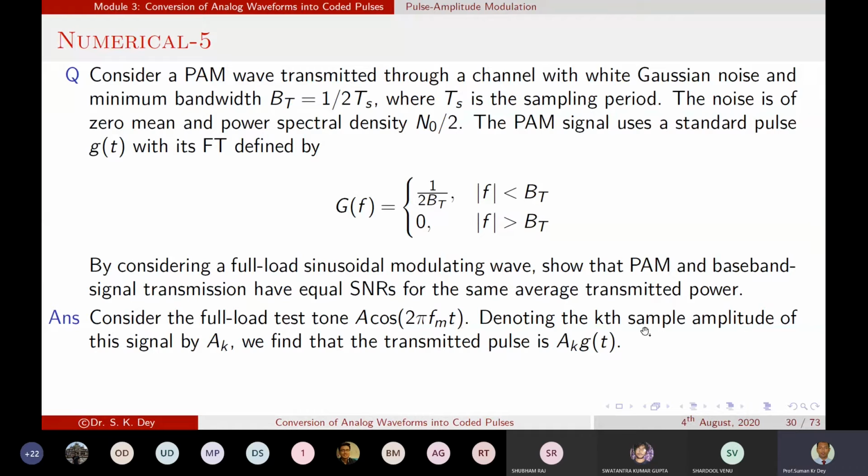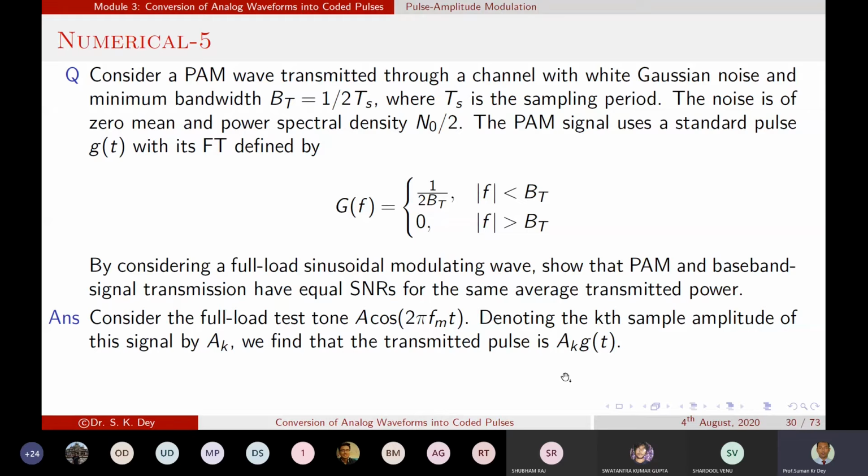Here the kth sample amplitude is ak. If we take any sample's value at the kth position, the sample's amplitude will be ak. So we need to find the transmitted pulse, and what is the transmitted pulse? ak into g of t. So g of t is the PAM signal and ak is the sample. That product will give us the transmitted pulse.